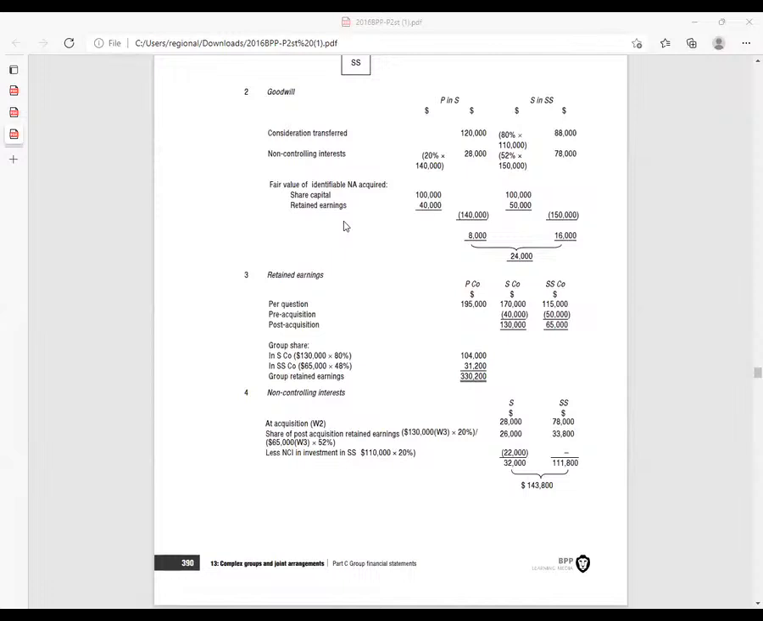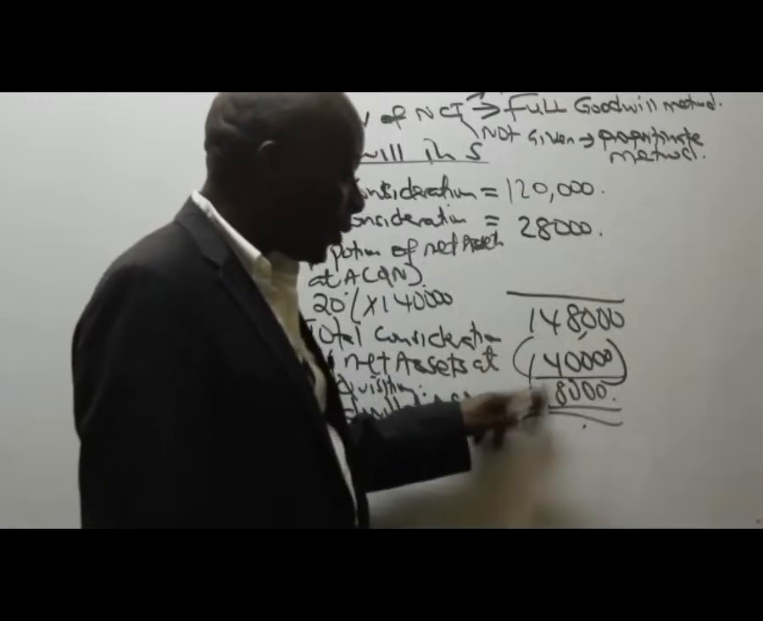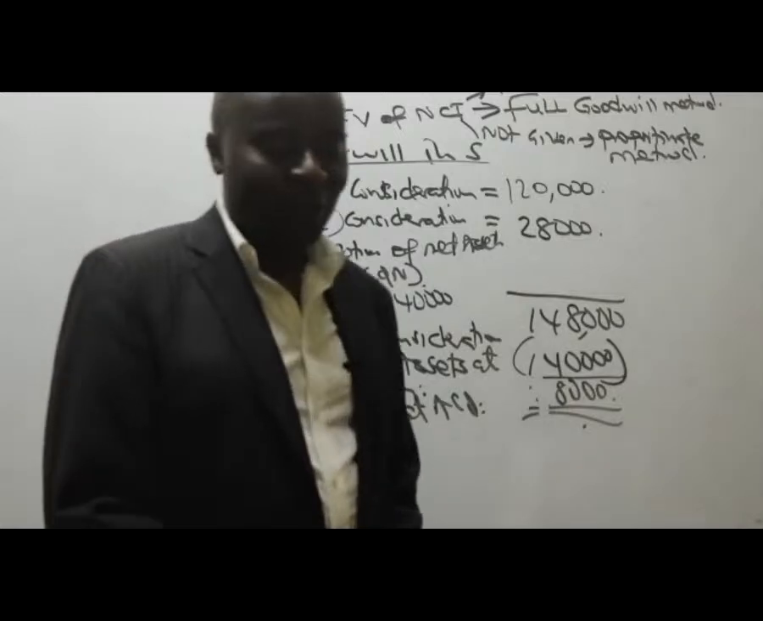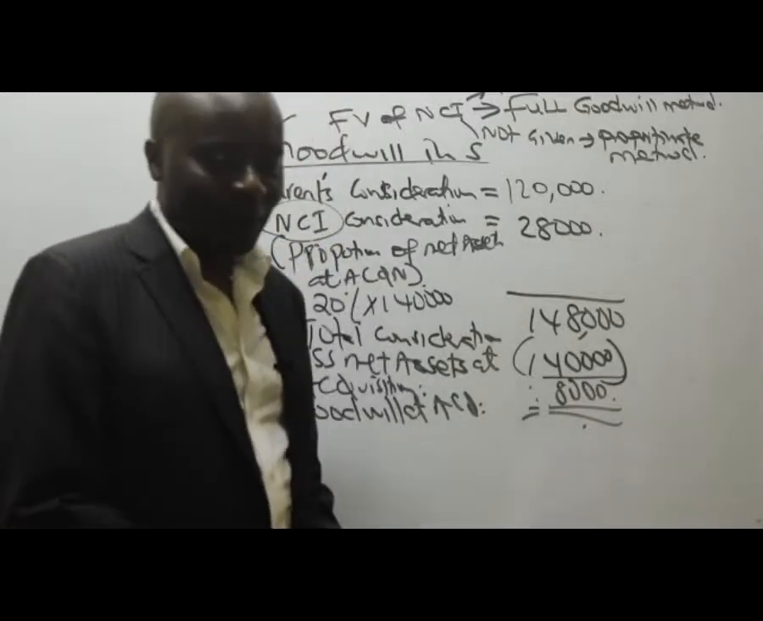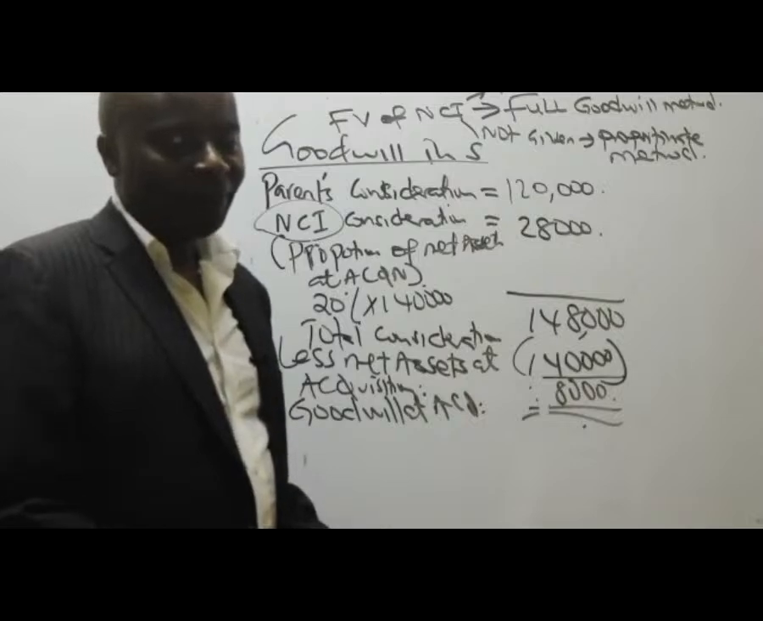where did we get 28,000 from? It's 8,000, sorry. You can see the goodwill here is 8,000. This is supposed to be 148 minus 140. Where did I get 20? It's 8,000. Are we together there? That goodwill is supposed to be 8,000.